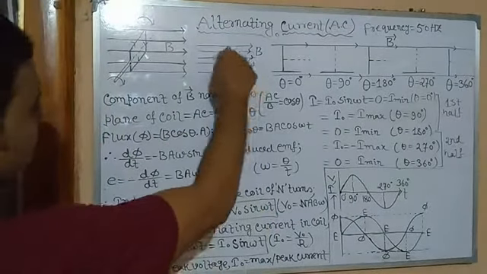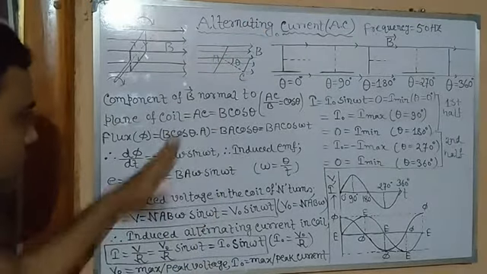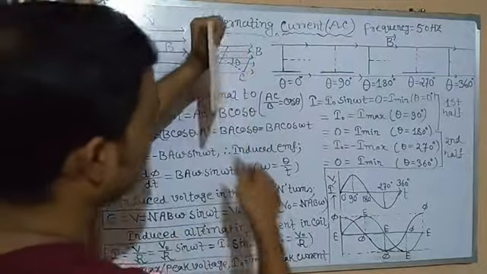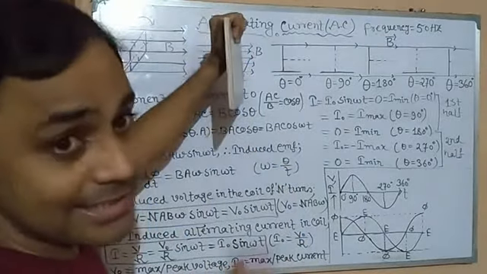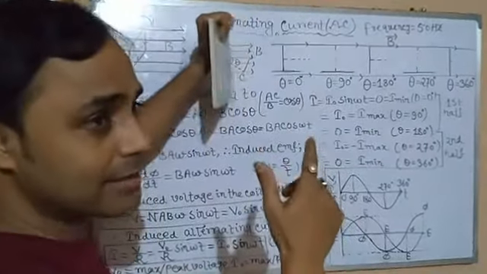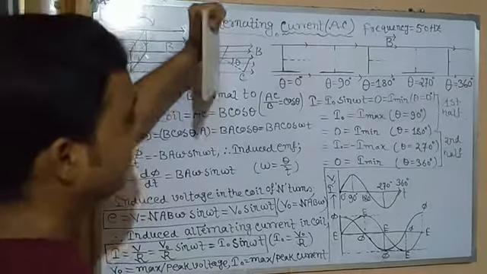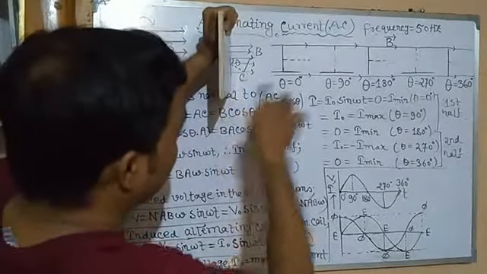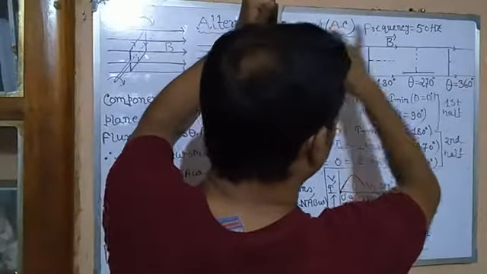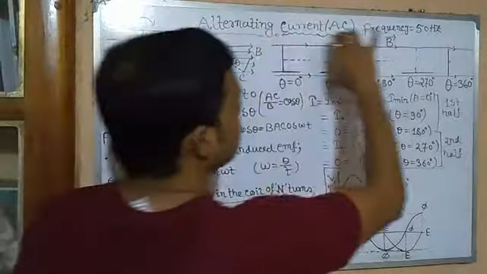So initially you will see a perpendicular was drawn on the plane of the coil. This is theta. As I said, theta is not the angle between B and the coil, otherwise it would be 90 degrees, isn't it? But here theta is equal to 0. Why? Here theta is the angle between the direction of the magnetic field and the normal. You can see the coil is within this magnetic field.